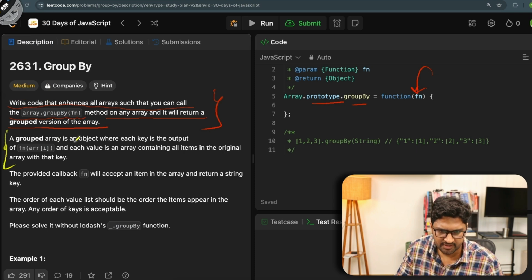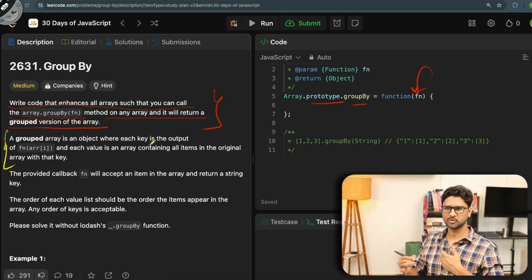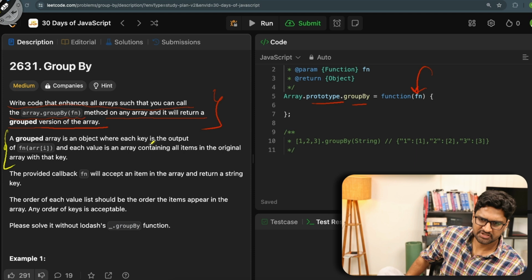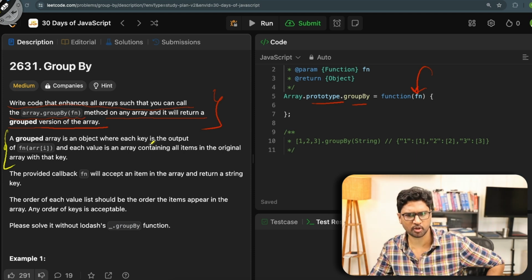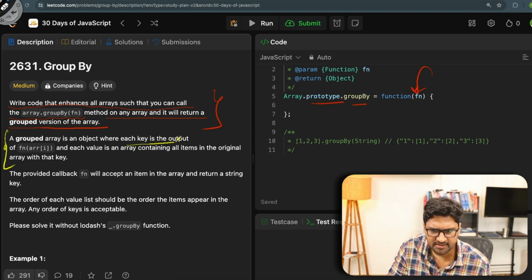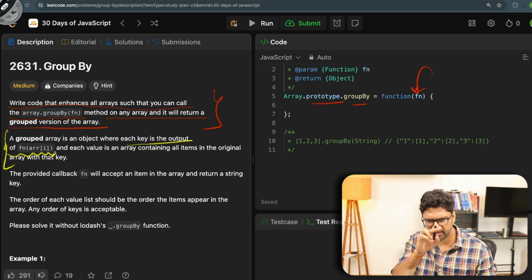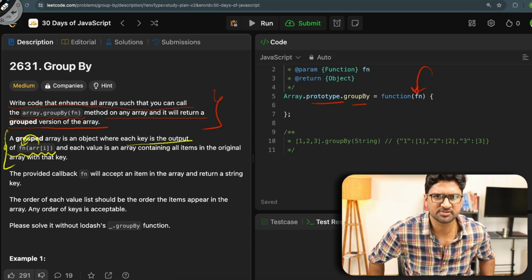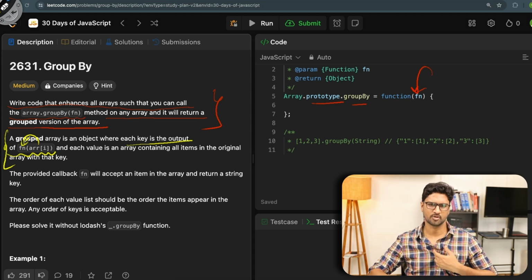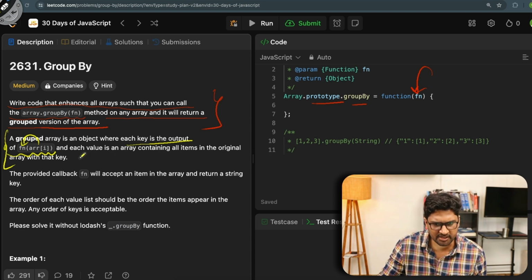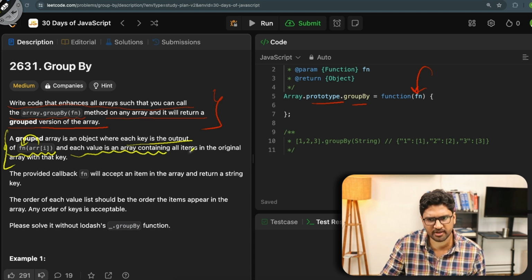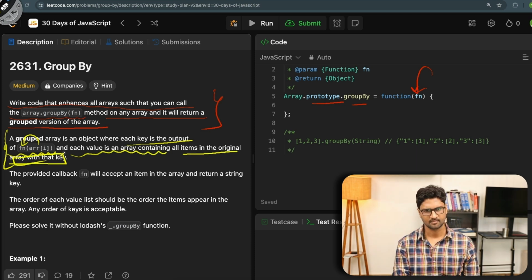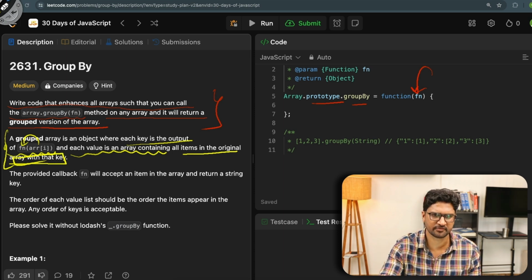A grouped array is an object where each key is the output of the function fn called on an array item. So whenever you iterate over the entire array and pass each item to the function, whatever value comes out becomes a key of the object. And each value is an array containing all the items in the original array with that key. Okay, let's try to understand this with the help of an example.